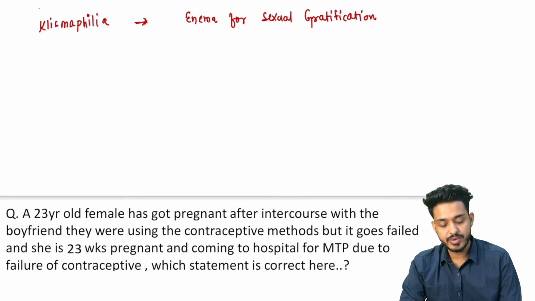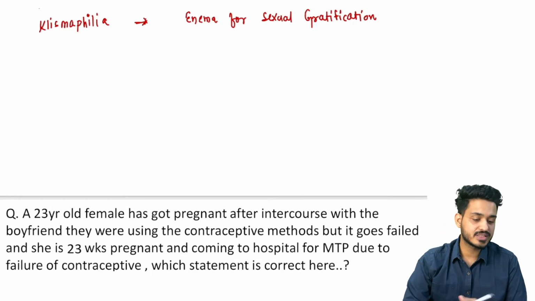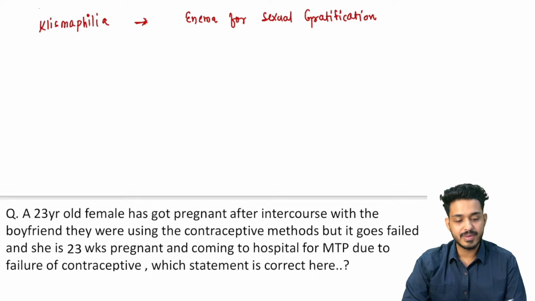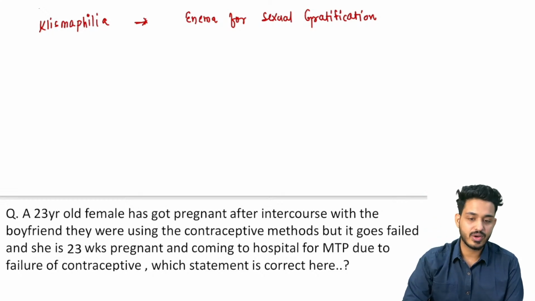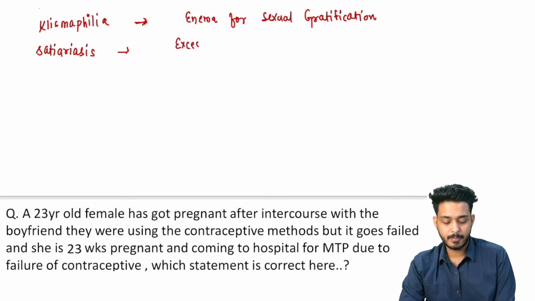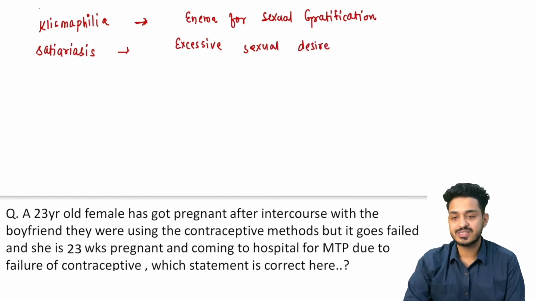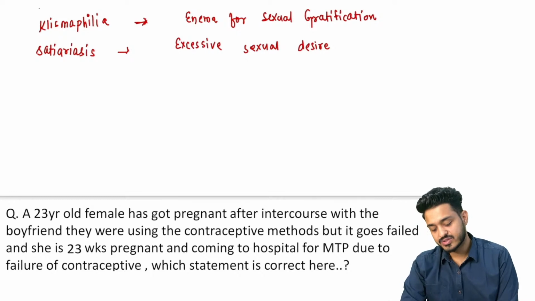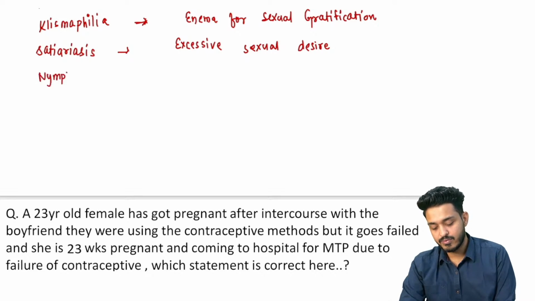And if the male is having excessive sexual desire, what do we call it? अगर मेल्स के अंदर एक्सेसिव सेक्सुअल डिजायर है, we call it satyriasis. Satyriasis means excessive sexual desire. Excessive sexual desire in males is known as satyriasis. If excessive sexual desire in females, we call it nymphomaniac. We call it what, beta? Nymphomaniac.